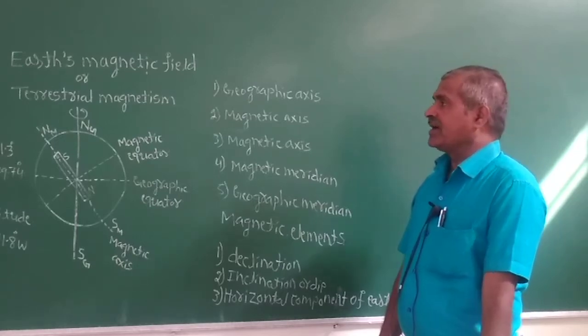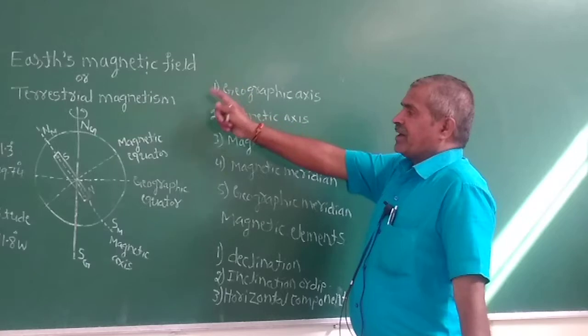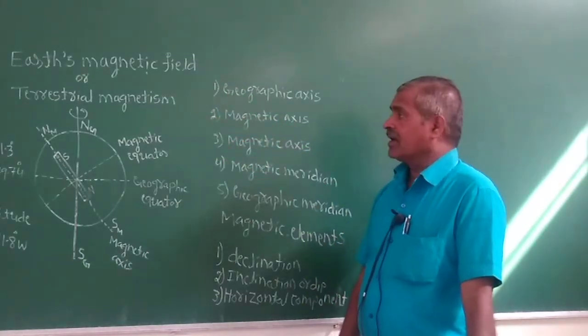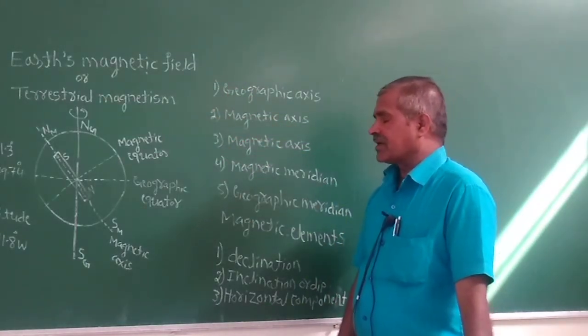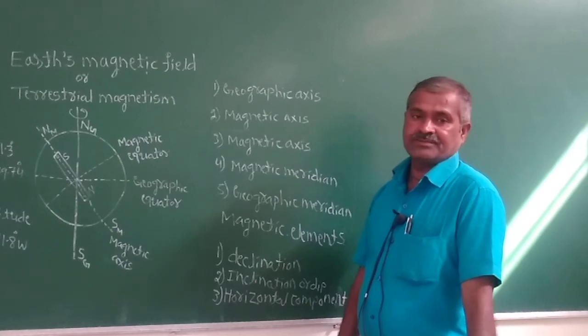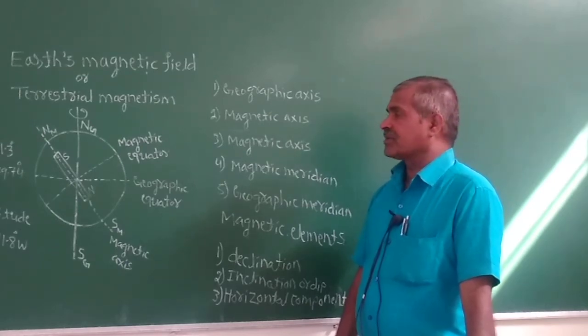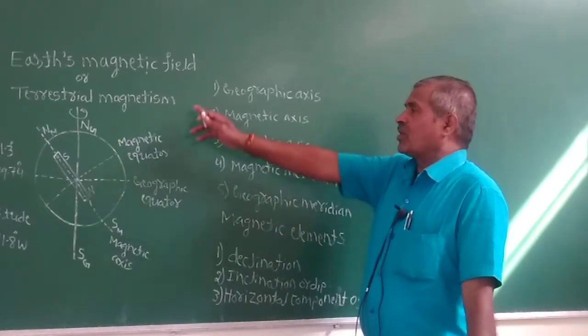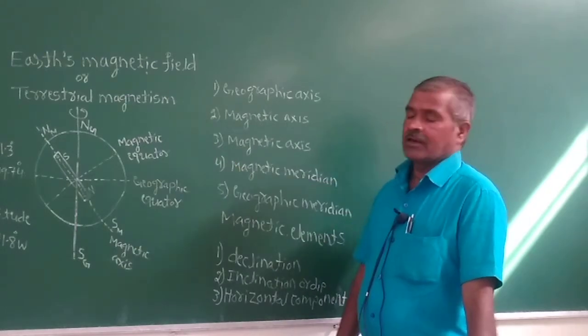The study of the Earth's magnetic field is also called terrestrial magnetism.